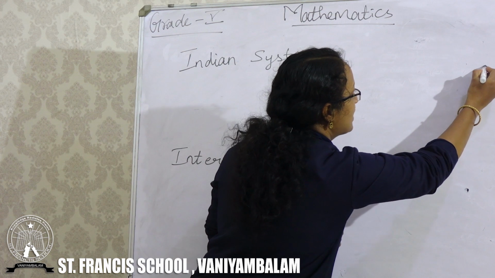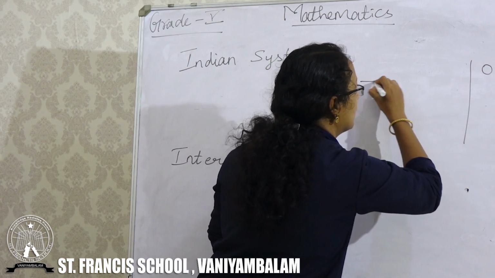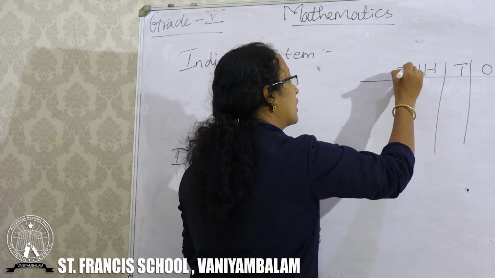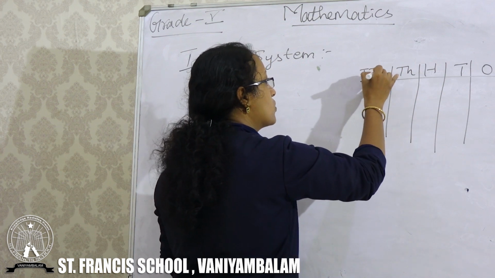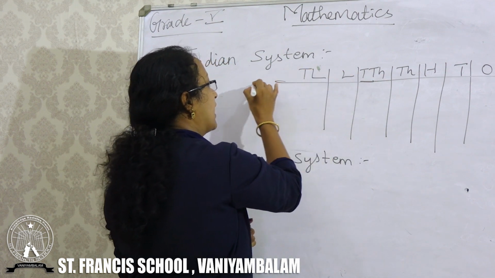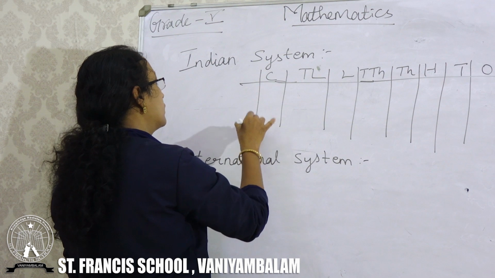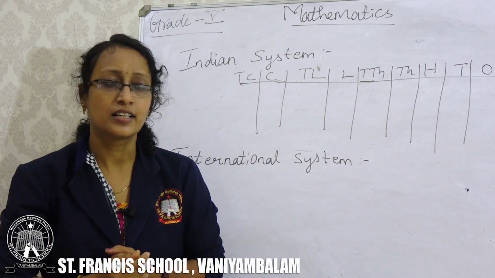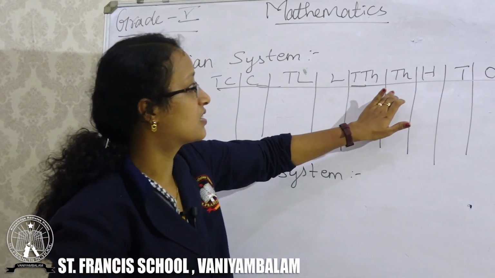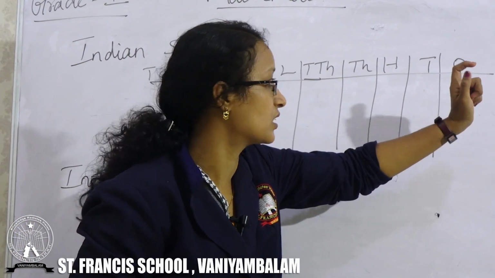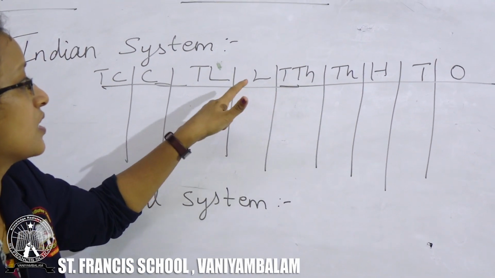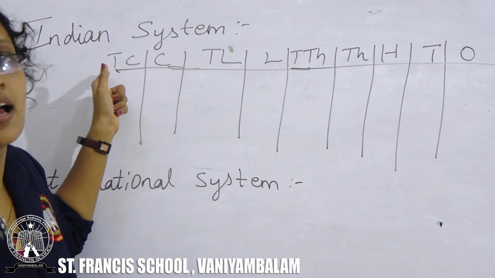It starts from the ones place, tens, hundreds, thousand, 10,000, lakh, 10 lakh, crore and 10 crore. You should start from the right.